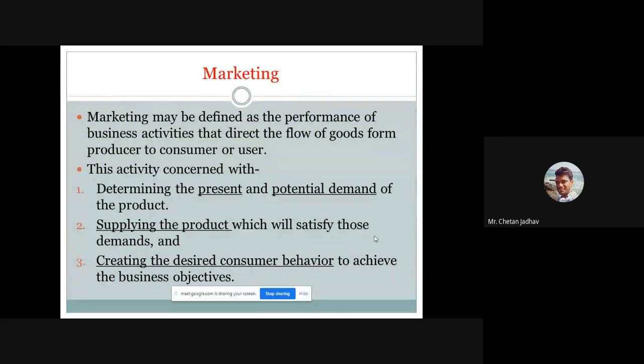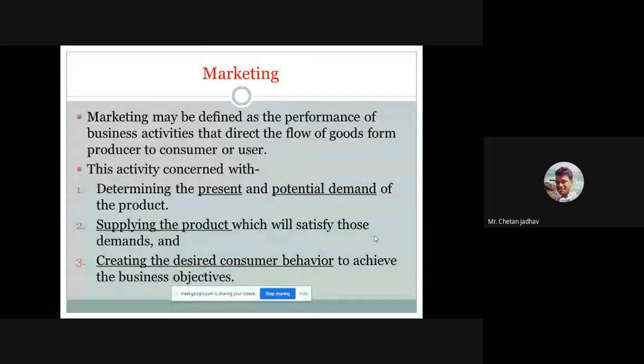And third is creating the desired consumer behavior to achieve the business objectives. During marketing, we have to target the consumer to achieve good thoughts regarding our products.